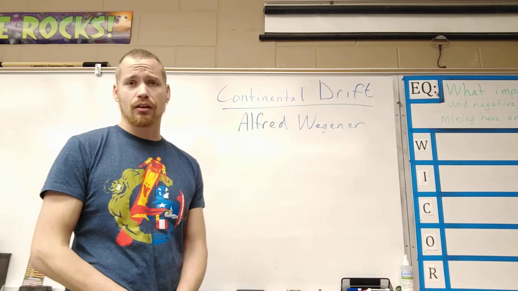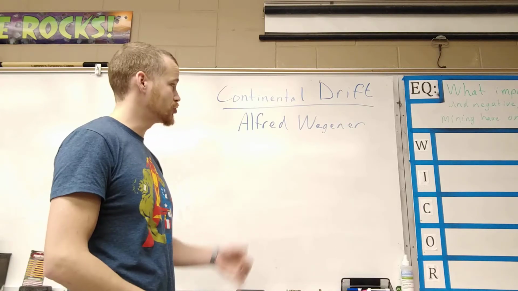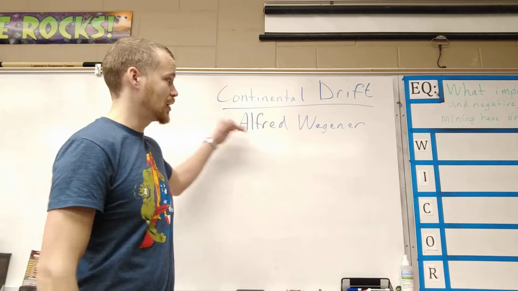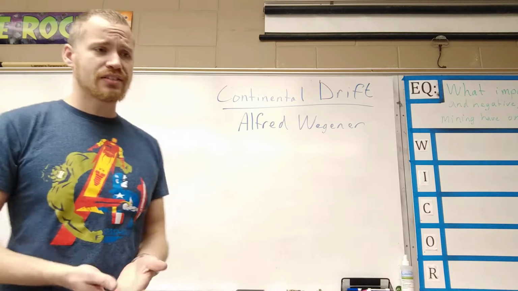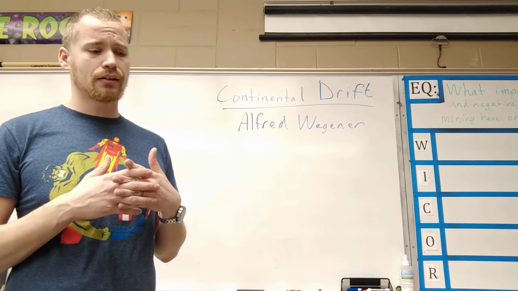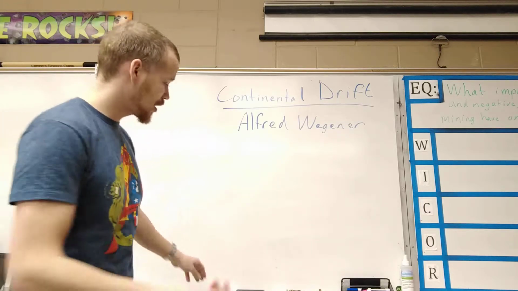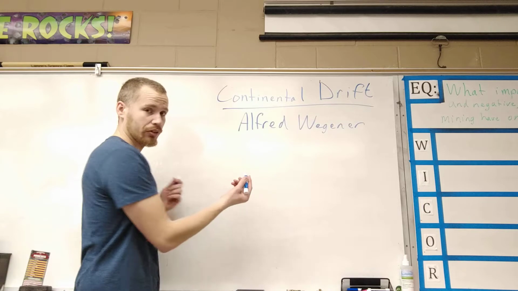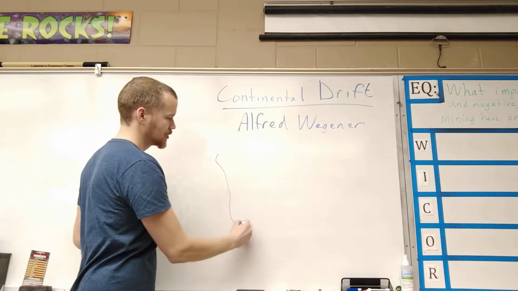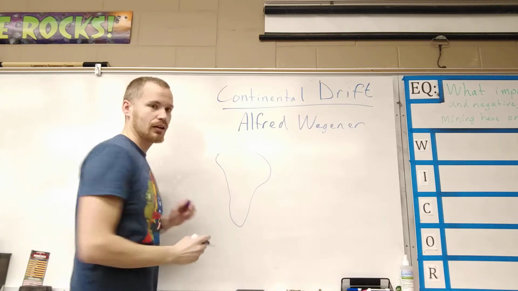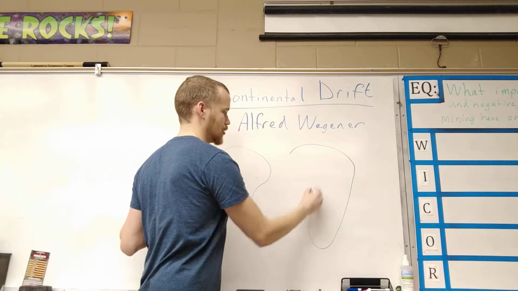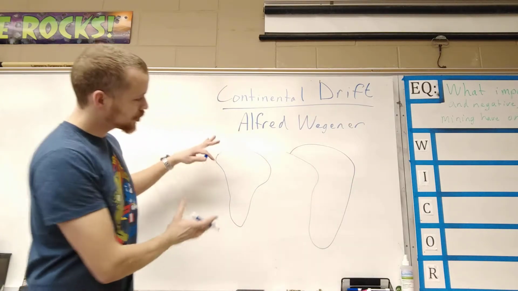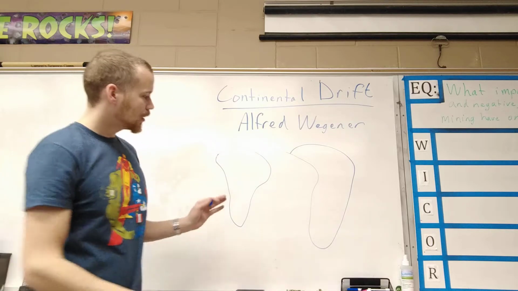Continental drift was discovered by a German climatologist named Alfred Wegener. Alfred Wegener noticed the continents of South America, which kind of looks something like this, and Africa, which kind of looks something like this. And he thought that they looked like they kind of fit together.